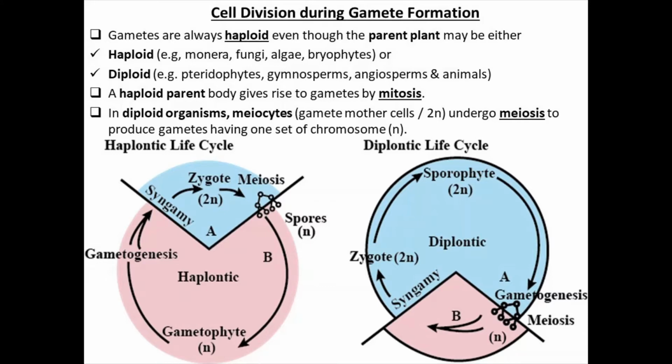Second, अगर organism diploid है, तो उसके gametes कैसे बनेंगे? Because organism is 2N. So means then gametes haploid है, तो gametes will be formed by the process of meiosis. So this I am showing you with the help of this alternation of generation life cycles, haplontic or diplontic life cycles.